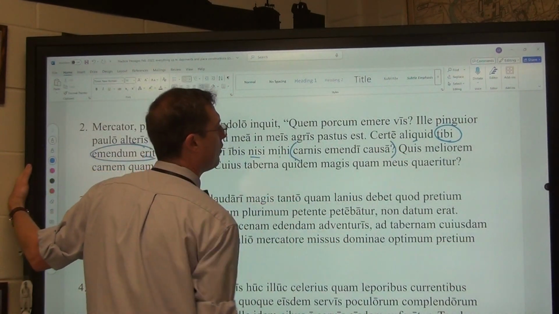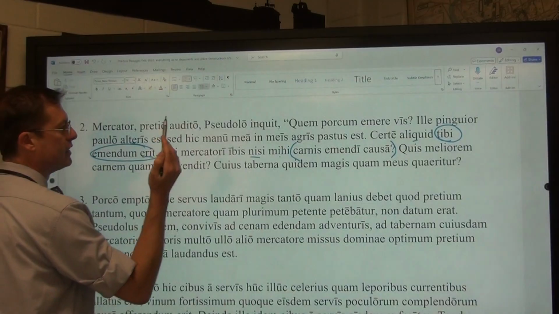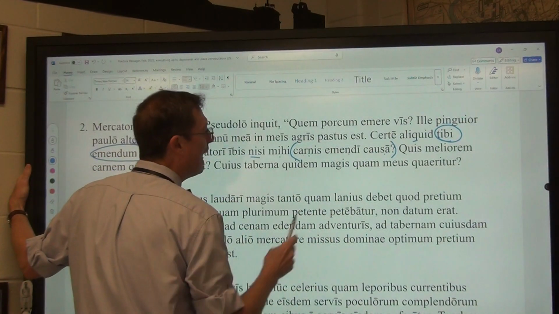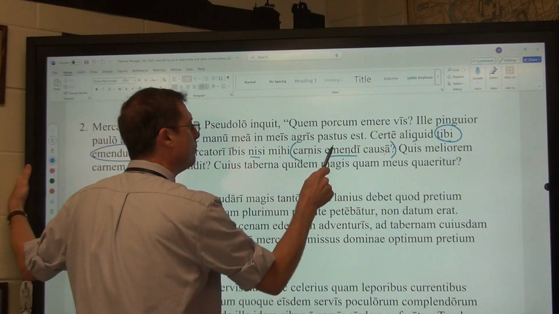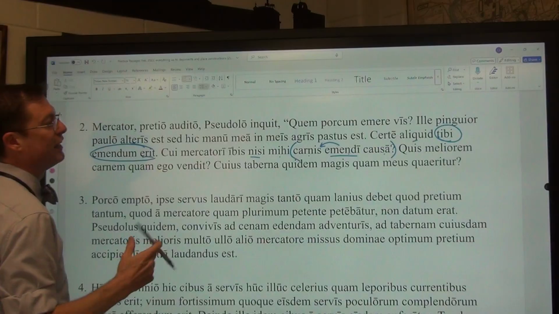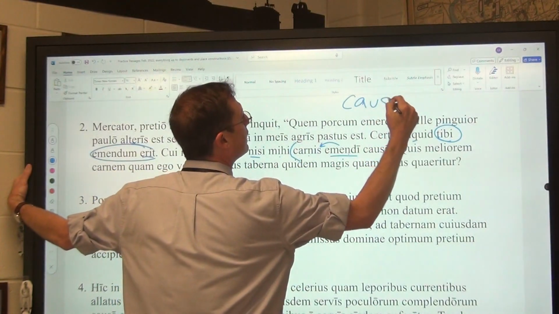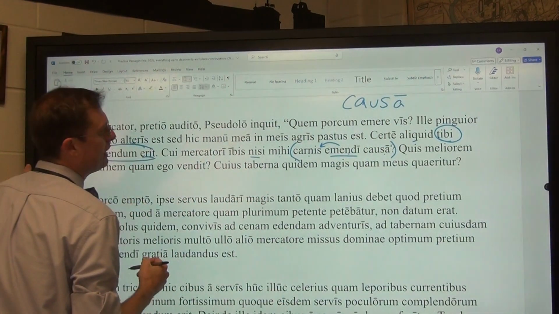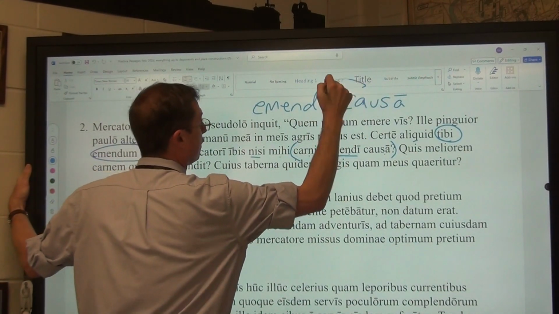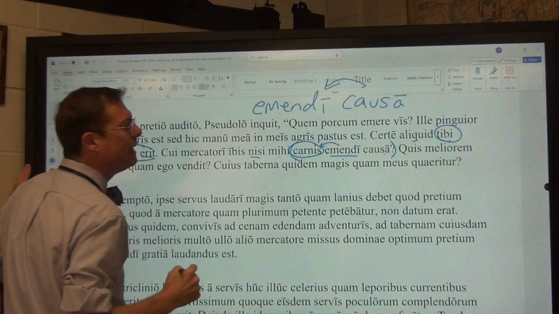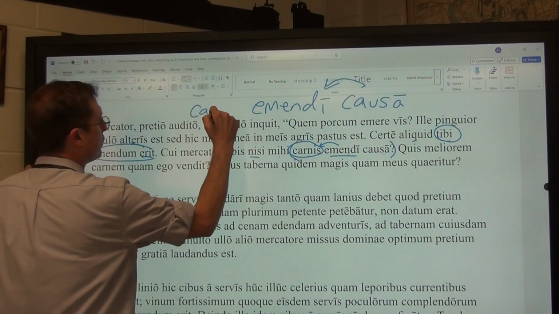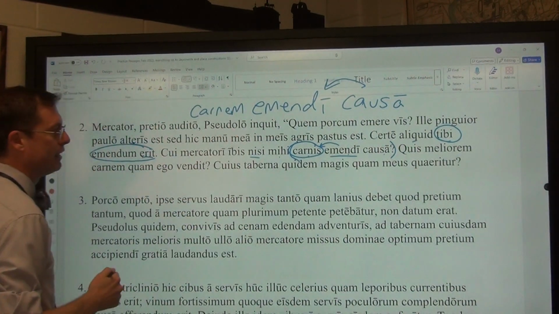And then we have another gerund or gerundive phrase that is expressing purpose. For the sake of meat about to be bought. I know that this is a gerundive because it's doing what gerundives do. It's modifying. If we were to turn it into a gerund, we would still have the word causa, but then what we would see is that it would be carnem emendi, the genitive object of causa, and then we would make the meat as the direct object accusative of the gerund, which would be, of course, carnem. That is then the equivalency.